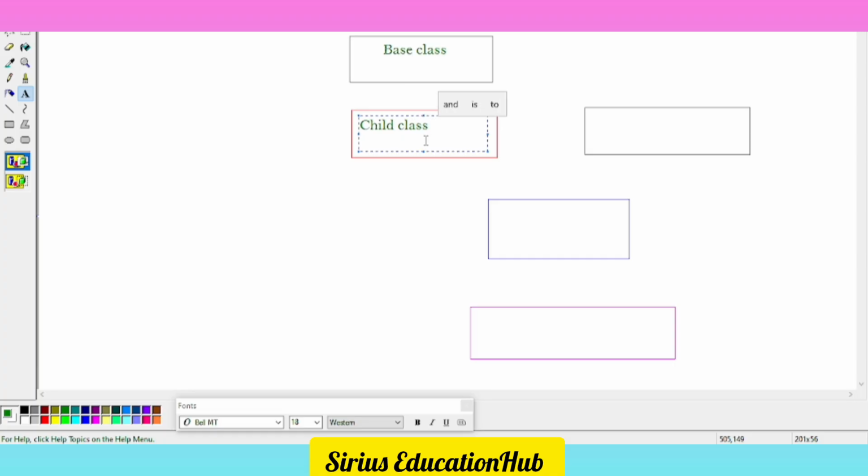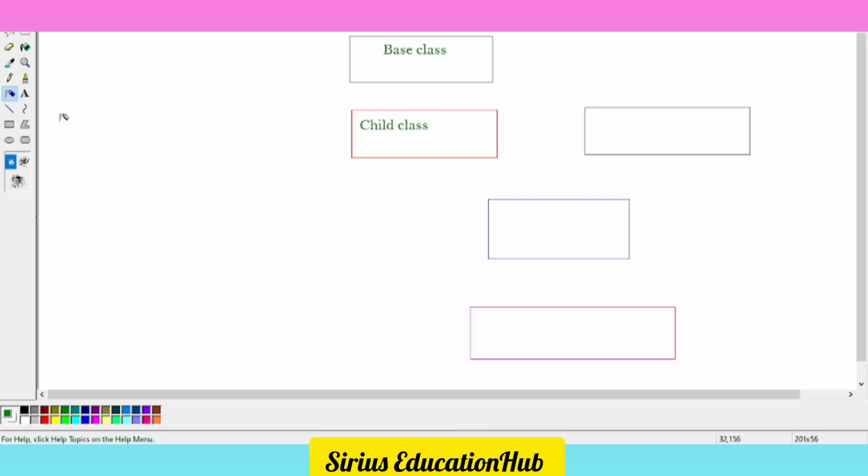Now take it, it is a child class of this very base class. It means it inherits the characters from here, isn't so? What type of inheritance is here between these two classes? It's a single type of inheritance, isn't so?